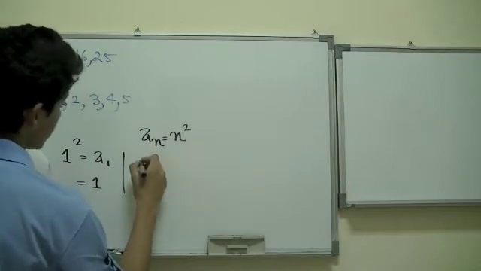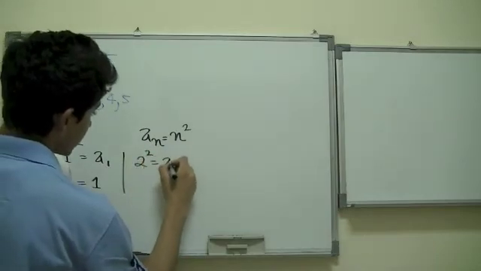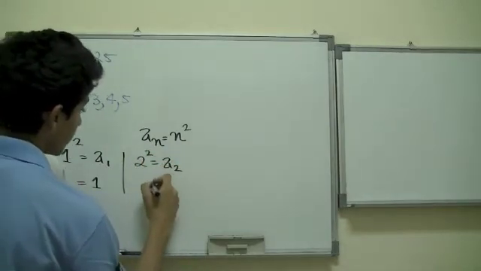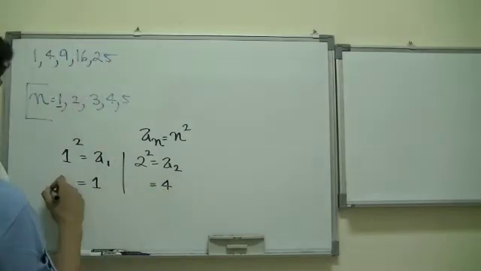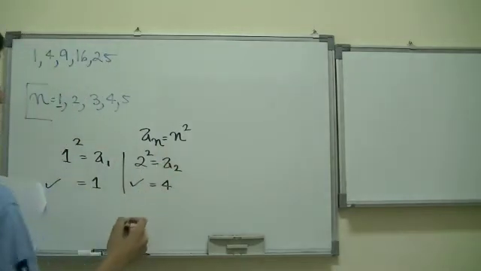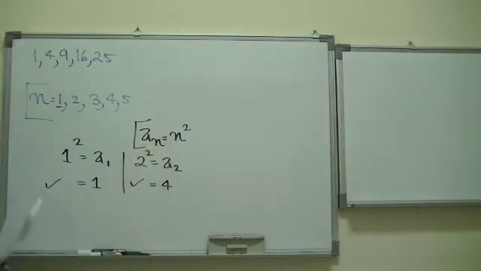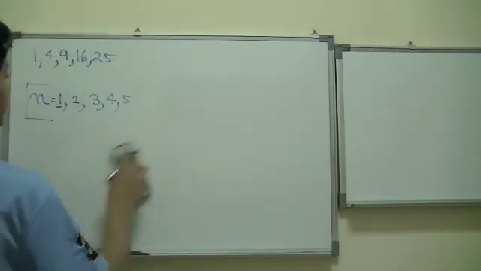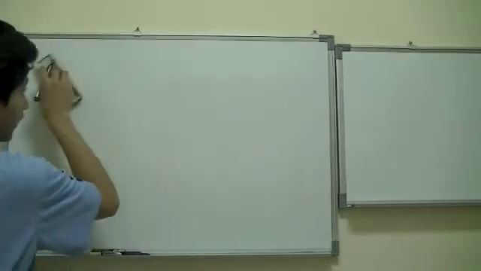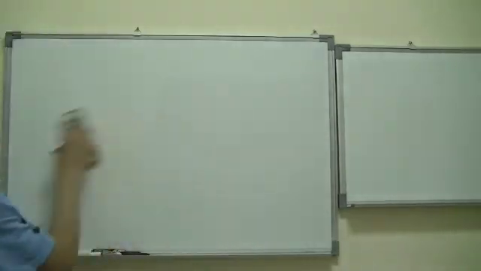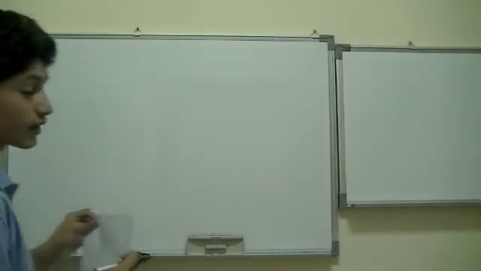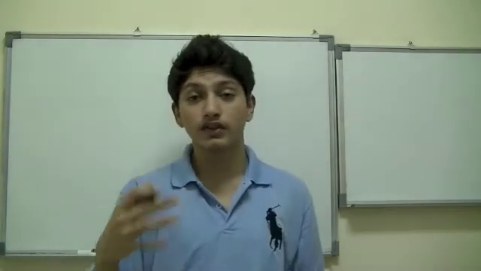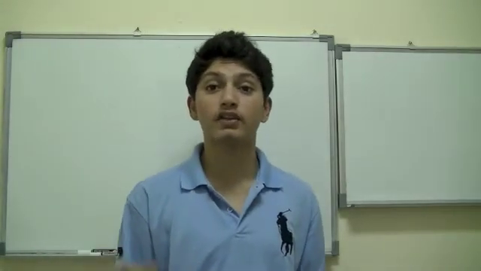The second one is 2. 2 squared will give us a_2, which gives us 4. True. So yep, this formula that we generated is true. All you need to do is pay attention to the sequences to find out. It turns out that at first it's not really easy, but once you get used to it, you identify the patterns a lot quicker than before.